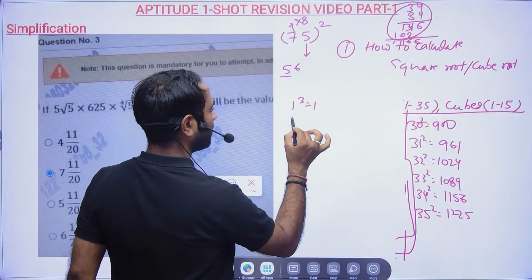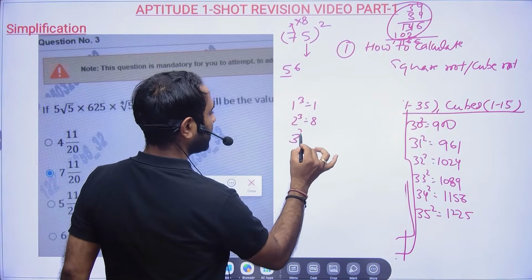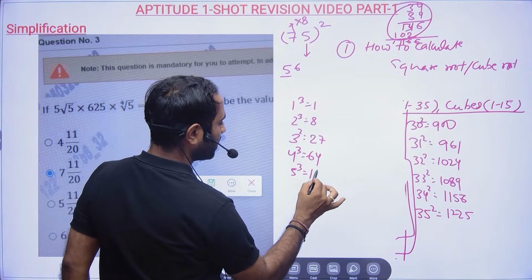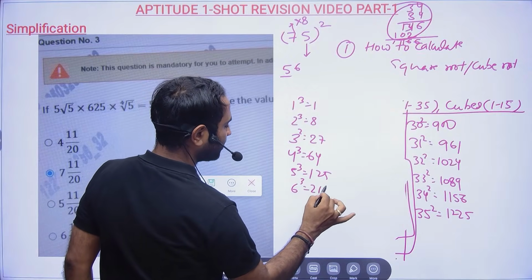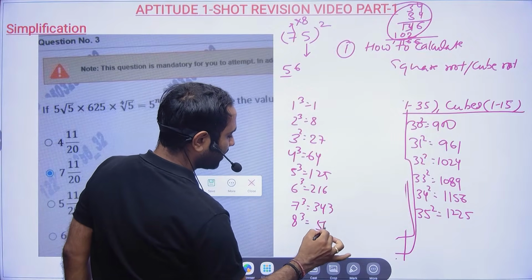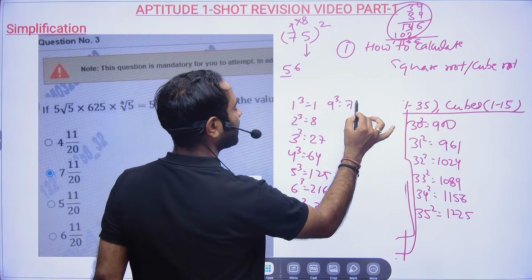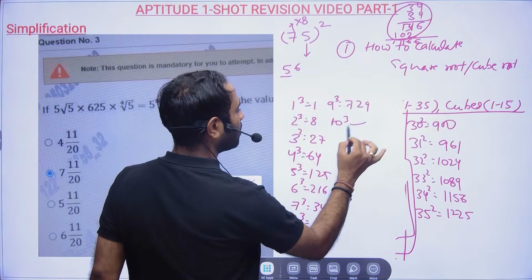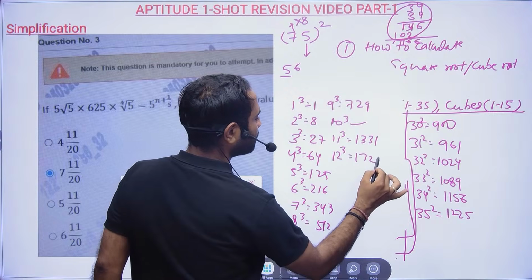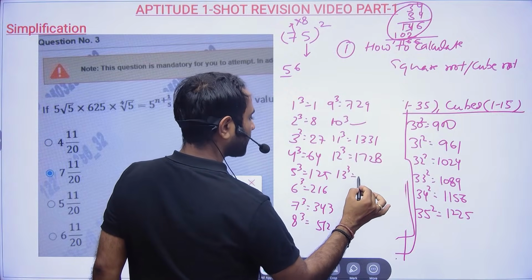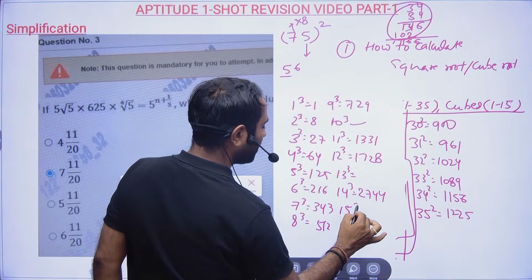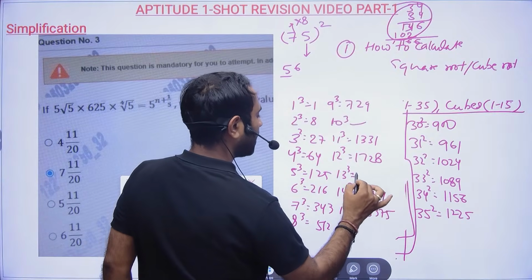So 1 cube will be 1, 2 cube will be 8, 3 cube will be 27, 4 cube will be 64, 5 cube will be 125, 6 cube will be 216, 7 cube will be 343, 8 cube will be 512, 9 cube will be 729, 10 cube you all know, 11 cube will be 1331, 12 cube will be 1728, 13 cube will be 2197, 14 cube will be 2744, I guess, 15 cube will be 3375.